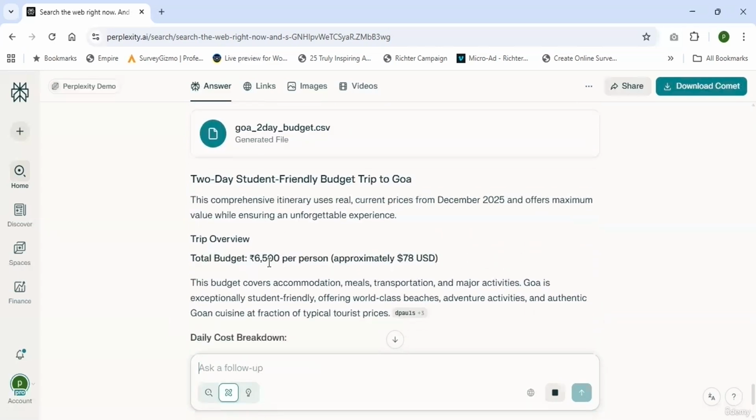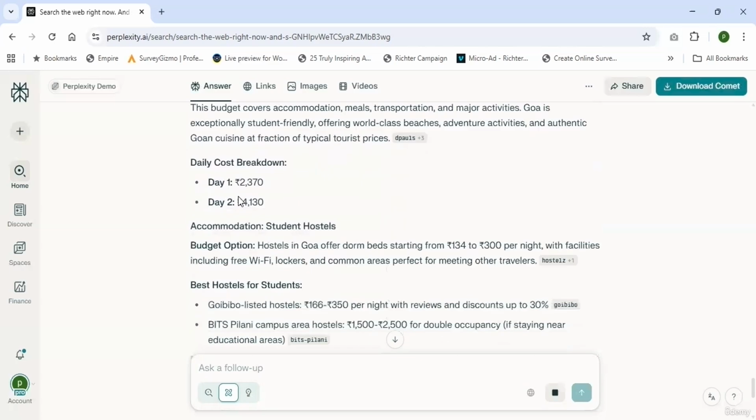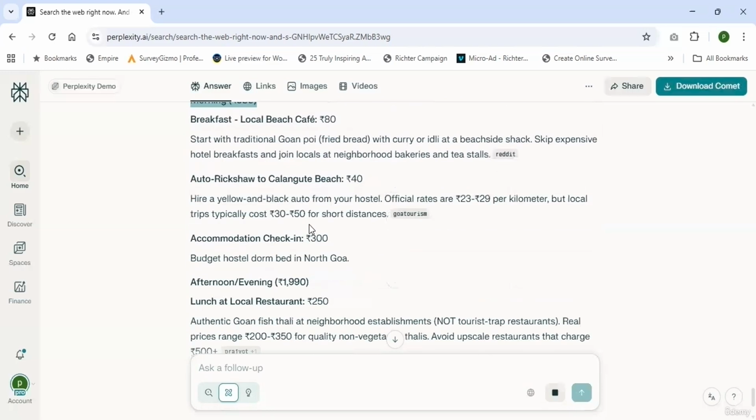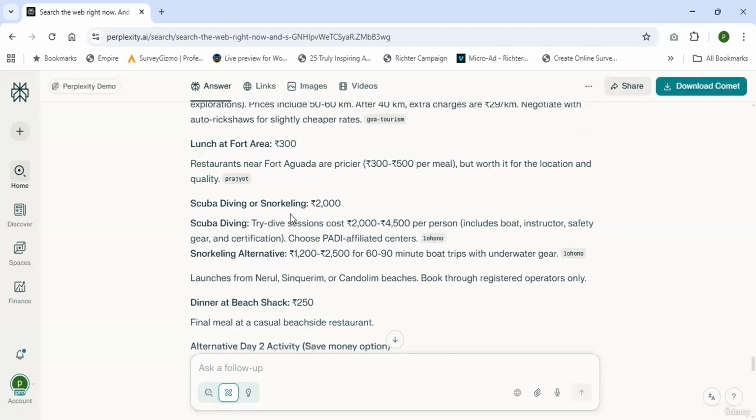Here is a student friendly budget trip to Goa. The total budget is 6,500 per person, approximately $78 USD. Here is the plan. Day one, day two. So here it is generating a complete plan for 2 days of traveling to Goa.